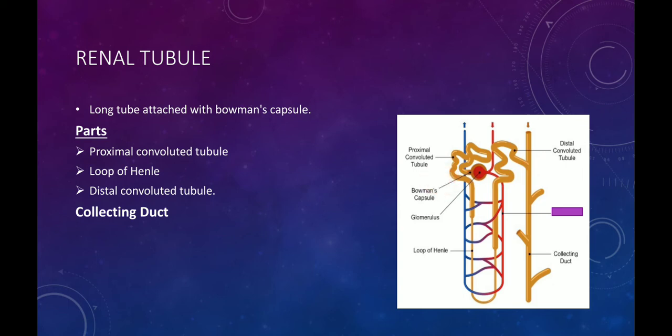The distal convoluted tubules of many nephrons open into a single collecting duct, and many collecting ducts join together and open into a renal pelvis. A loop of Henle is basically a U-shaped structure, so that's why it is called loop of Henle. And convoluted is basically a twisted, folded shape structure.